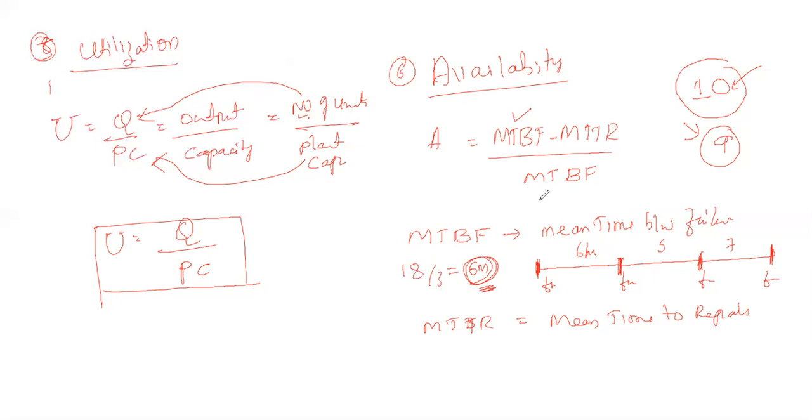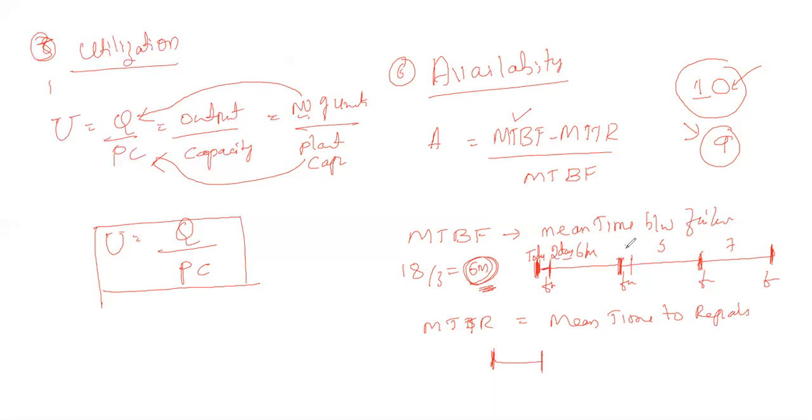Mean time to repair is, for example, when a machine undergoes some failure or damage, what is the time it requires to get repaired? So it has failed and requires some time to repair. For example, today it has failed, and after 2 days it will be repaired. This time is called the mean time to repair. In order to repair, it requires a minimum of 2 days.